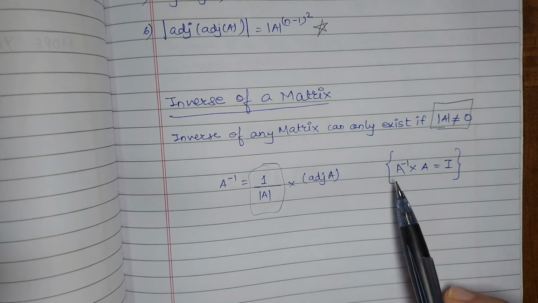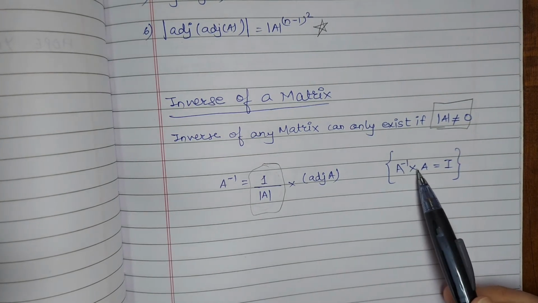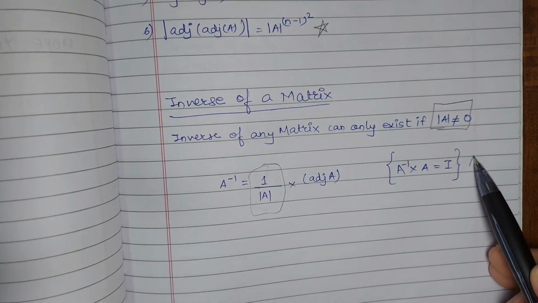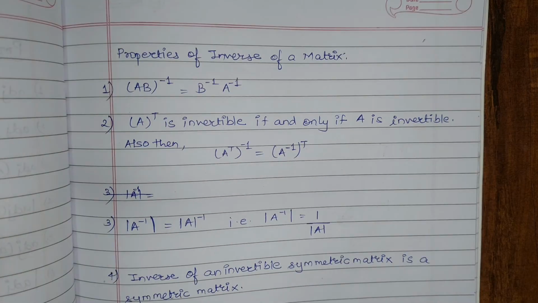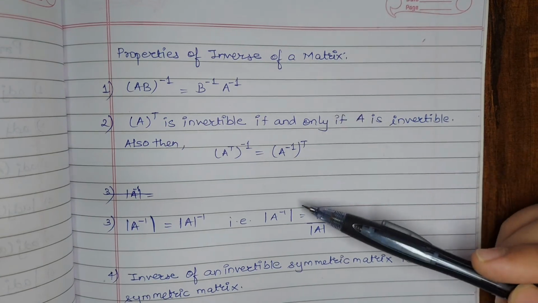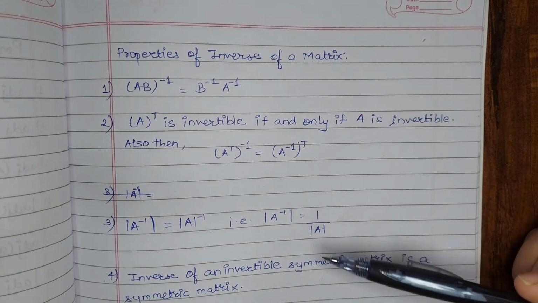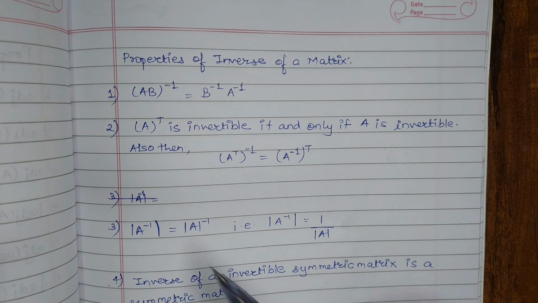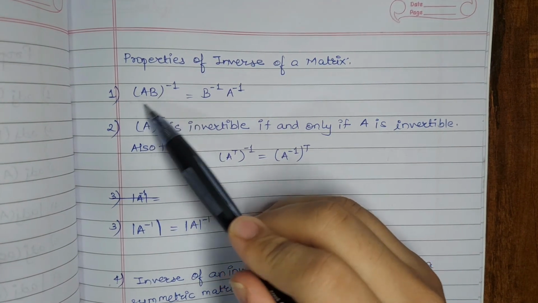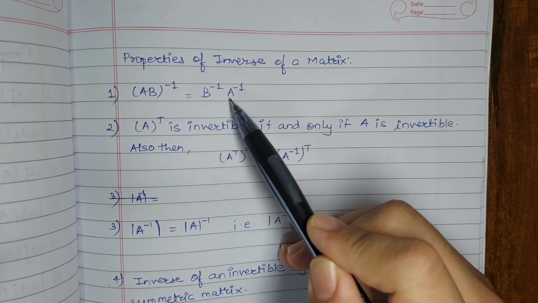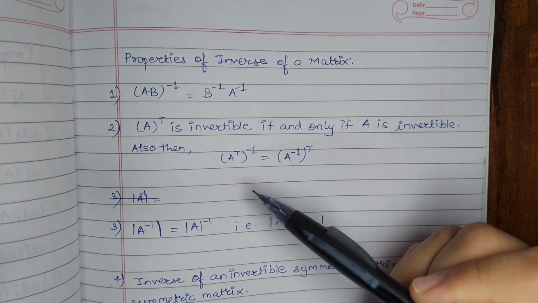So here we get an interesting result that A inverse multiplied by A is equal to an identity matrix. Even this is an important property. Okay, so our next topic is properties of inverse of a matrix. Here also there are some basic properties and questions can be made from these too. If you check previous years, questions have come from these as well. So let's start. Okay, so the first property is that if we multiply A and B and then take the inverse of it, it is equivalent to the multiplication of B inverse into A inverse. Here also the reversal law holds true.